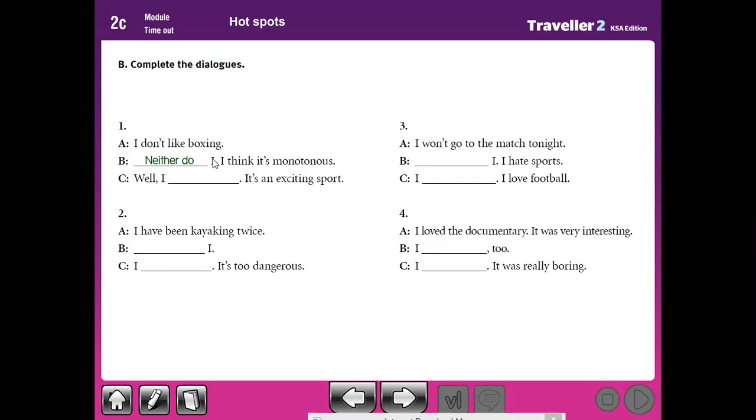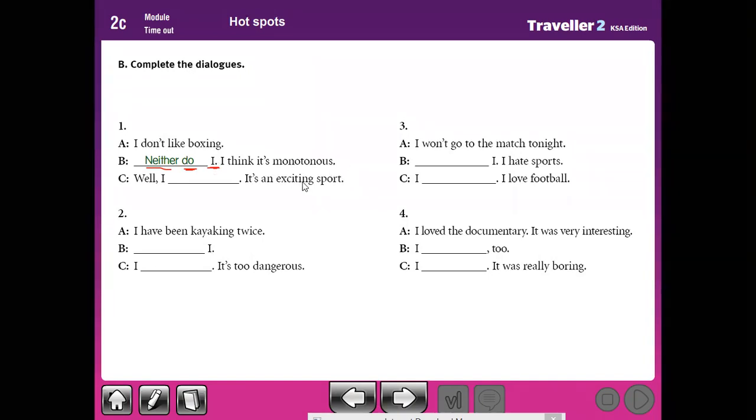But here the subject is at the end of the sentence. So we should use neither do I. Why do, mister? Because this is the auxiliary verb. Don't changes into do, because after neither you should use an affirmative auxiliary verb. Okay, now the second sentence.